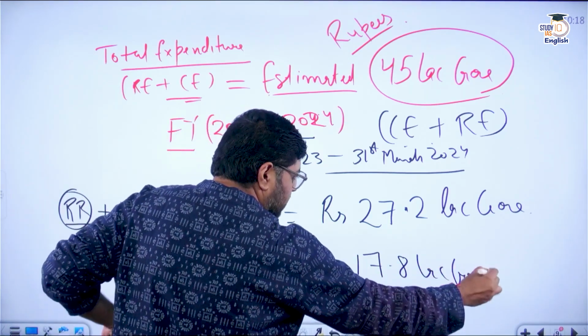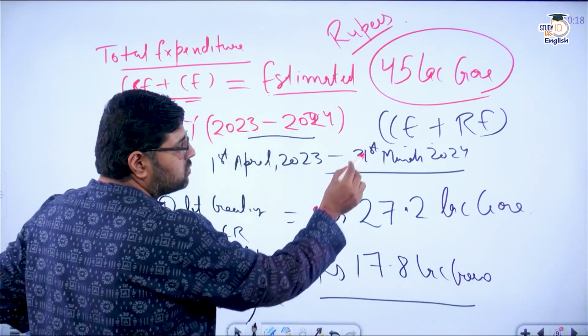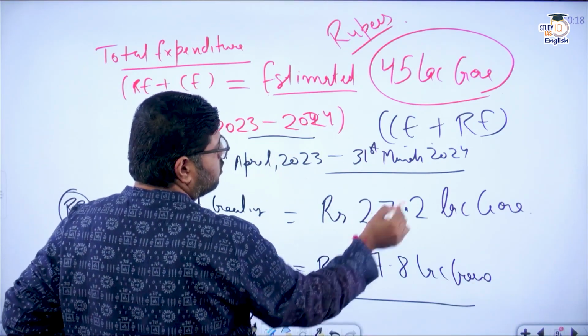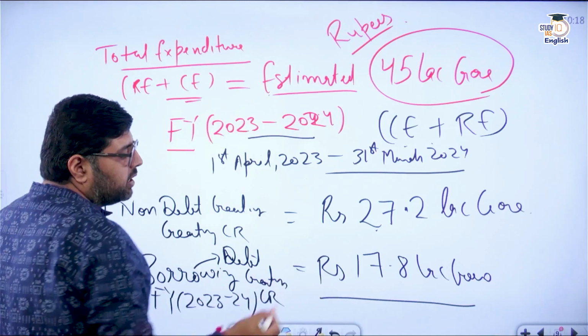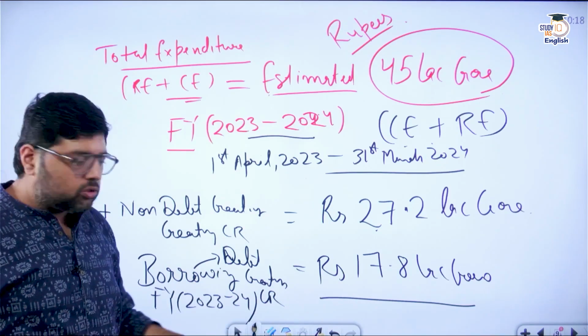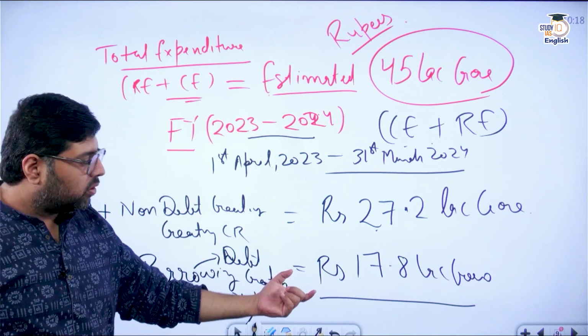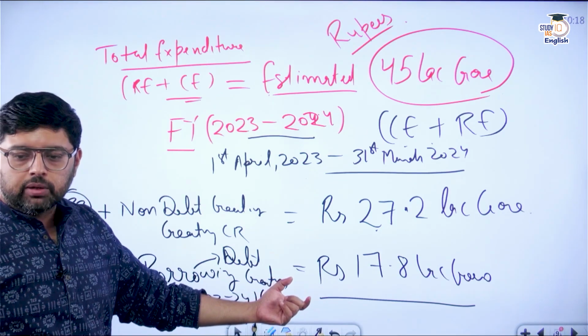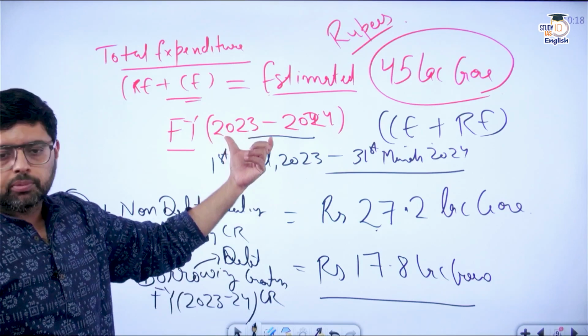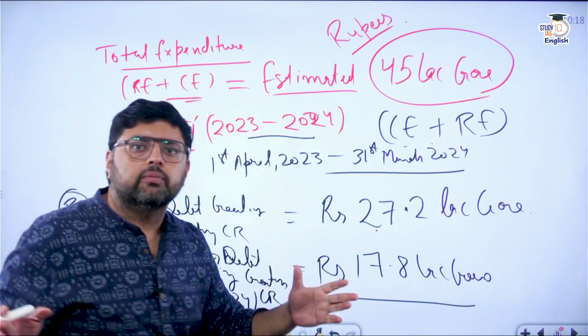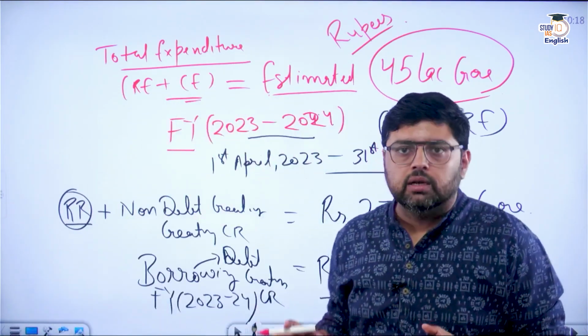So where did this 17.8 lakh crores come from? When you subtract 27.2 lakh crores from 45 lakh crores, you get 17.8 lakh crores. So this is the amount that the government is going to take as borrowing for this running time period.